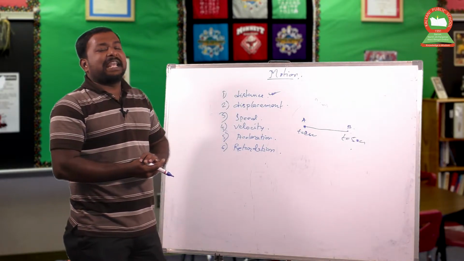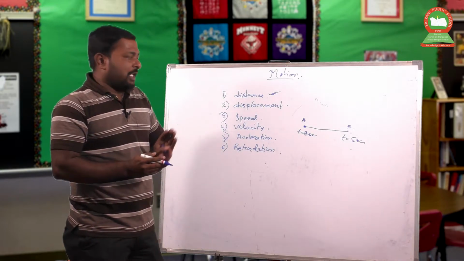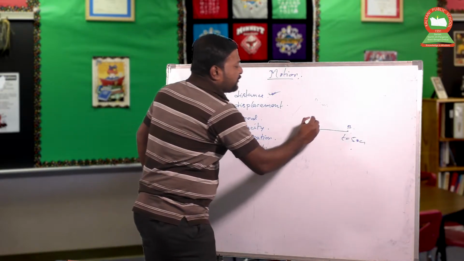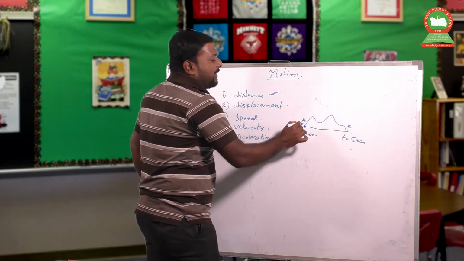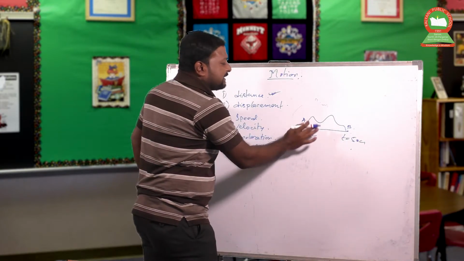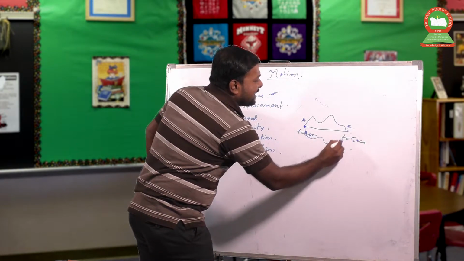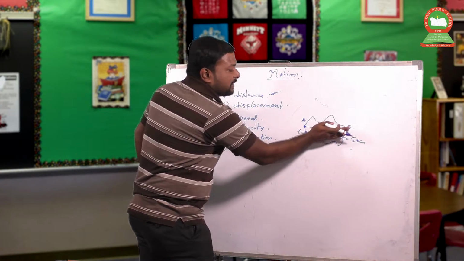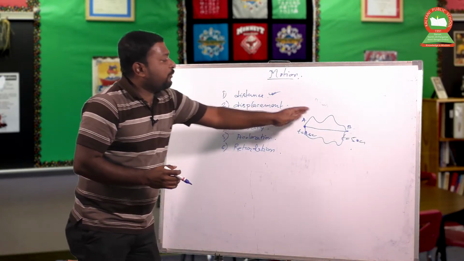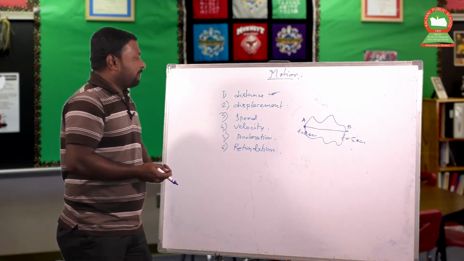It is a scalar quantity. What is scalar? A quantity is called a scalar which only requires a magnitude but not a direction. Whether the body moves from this direction, then the original path traveled is this one. So this is also a distance. That distance is different from that distance. Now if the body moves from that direction, the distance should be this. So you have to measure that distance. In which direction this body goes doesn't matter. That's why distance is called a scalar quantity.